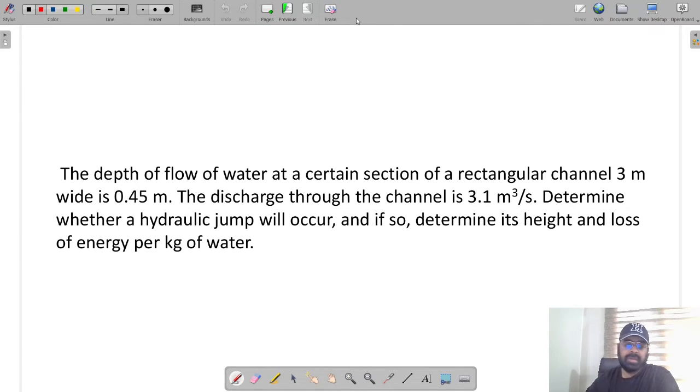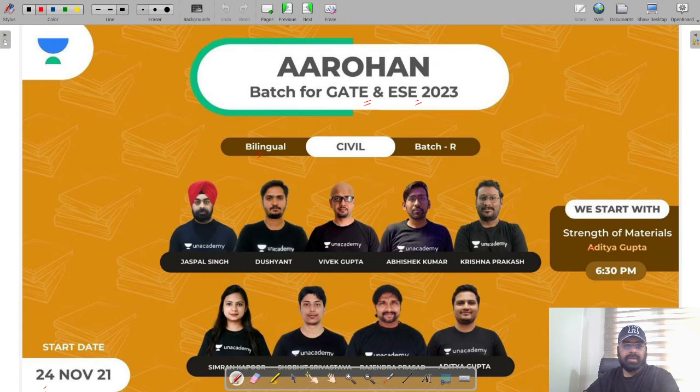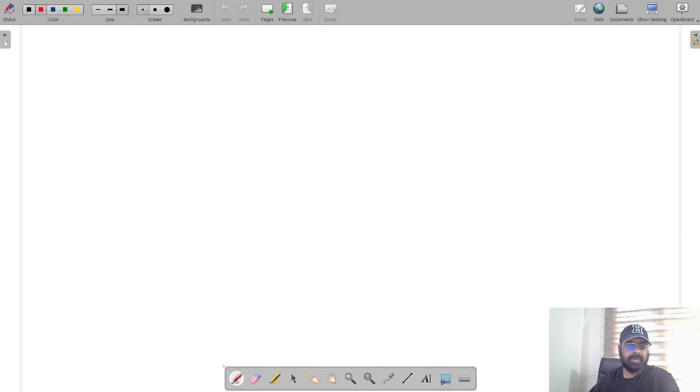We know that during a hydraulic jump, the nature of the flow changes from supercritical to subcritical. So initially, if the flow is supercritical, the jump will occur. If so, determine the height and loss of the energy per kg of the water. Obviously, as the problem is asking about the height and loss of energy, the jump will be formed. This can be understood just by reading the problem. However, we have to show it mathematically.